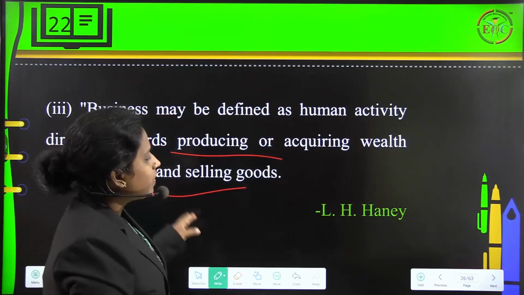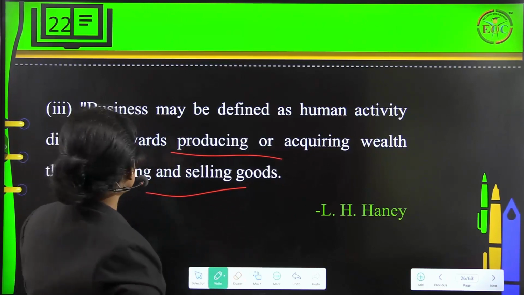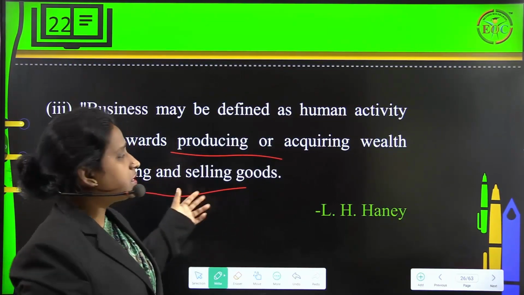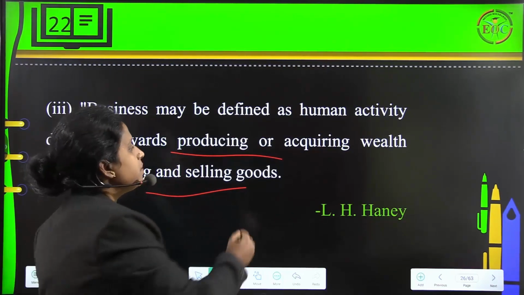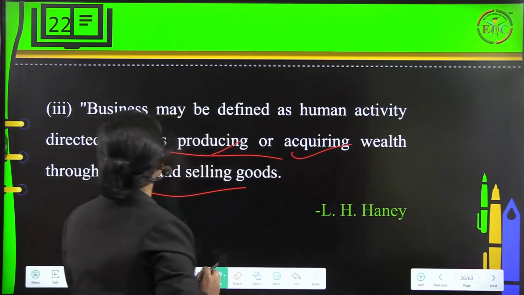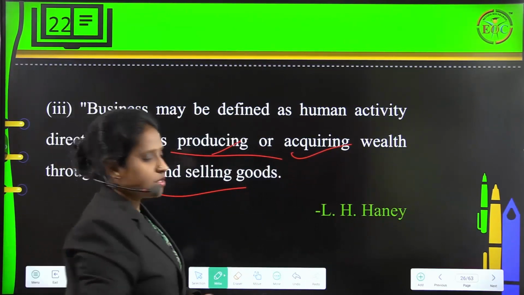And again this is being given by L.H. Haney. So according to him, he defines business activity as what? A human activity which is directed towards producing or acquiring wealth through buying and selling goods.